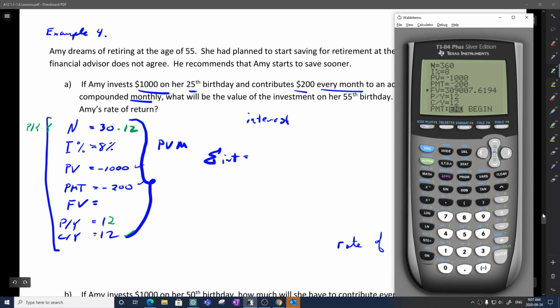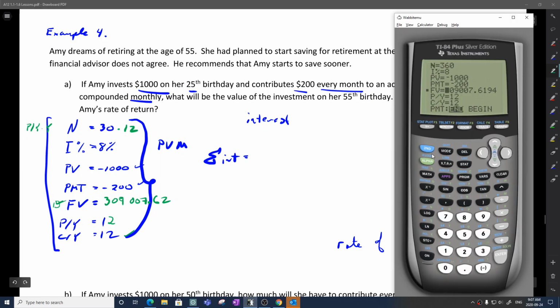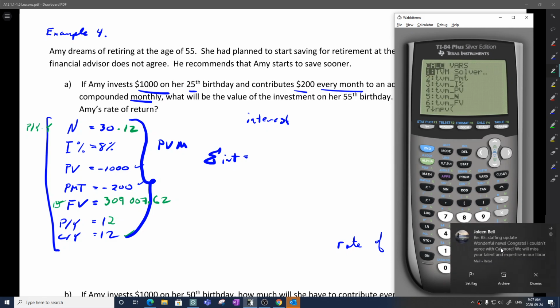Now my future value is going to be $309,007.62. But the question has nothing to do with future value. Well, that's sort of a nice nest egg that we have saved up. However, what is the summation of total interest? So I'm going to go back to the TI. I'm going to quit this. I'm going to go into the apps menu, the finance, the time value of money.